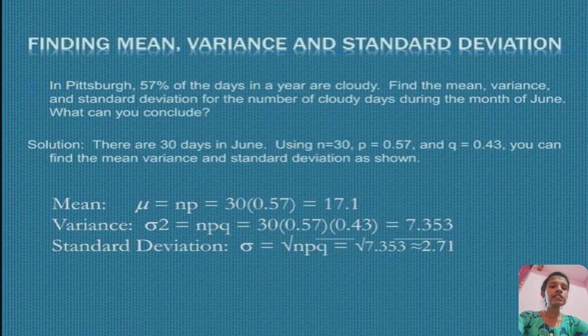Mean: mu equals np, where n is 30 and p is 0.57, we get the answer 17.1. Variance equals n times p times q, that is 30 times 0.57 times 0.43, which equals 7.353. Standard deviation equals square root of npq, which equals square root of 7.353, gives the answer as 2.71.